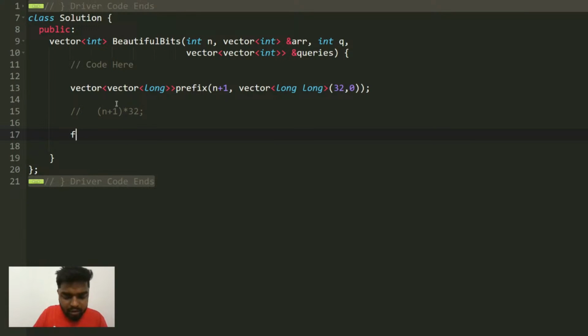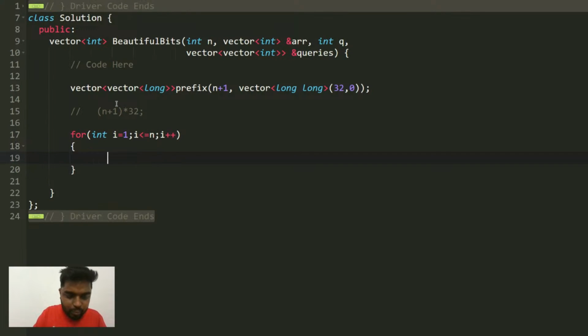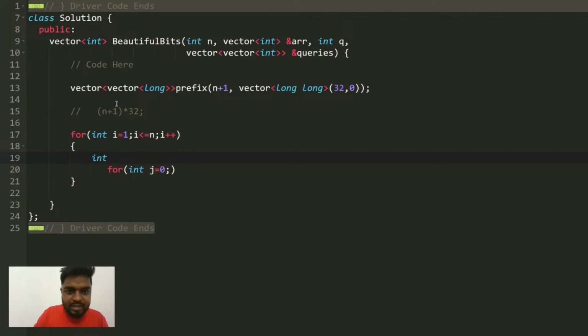Now I'll iterate for every number. I start from 1, I less than or equal to n, I plus plus. Now understand what I will do here. For the element that I'm at, let's write it as element: int element is equal to ARR of I minus 1, because the array indexing is 0 based. If I am starting my I from 1, it will be 0 based, right?